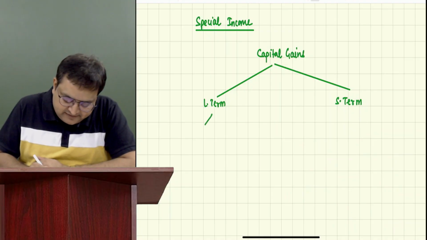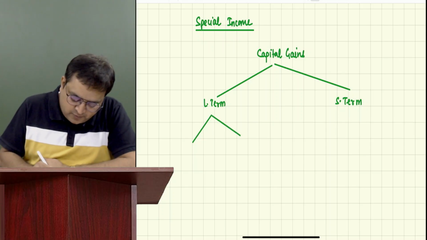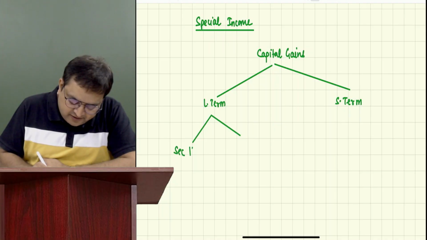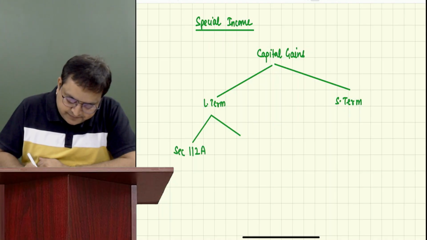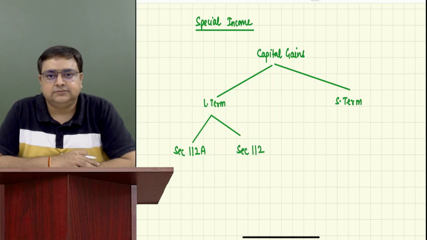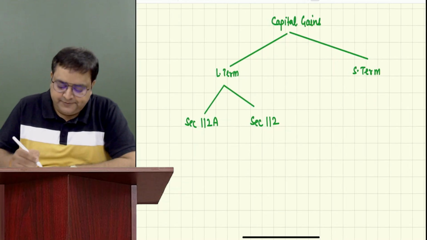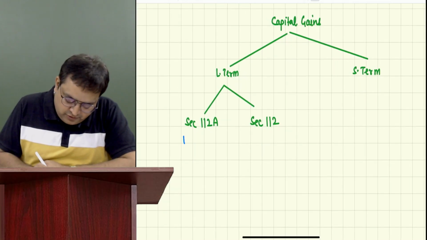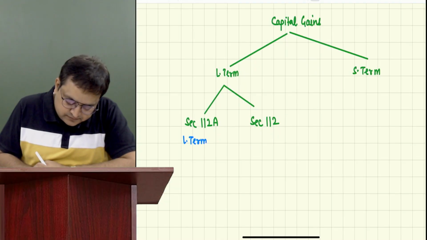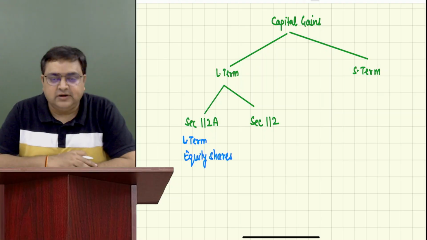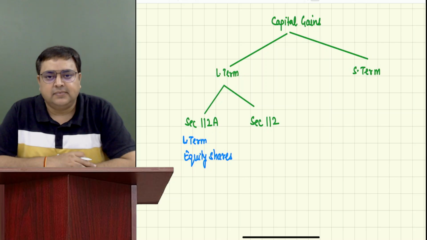Long term is again divided into two parts. One is section 112A and the other is section 112. What is 112A? It is long term equity shares.